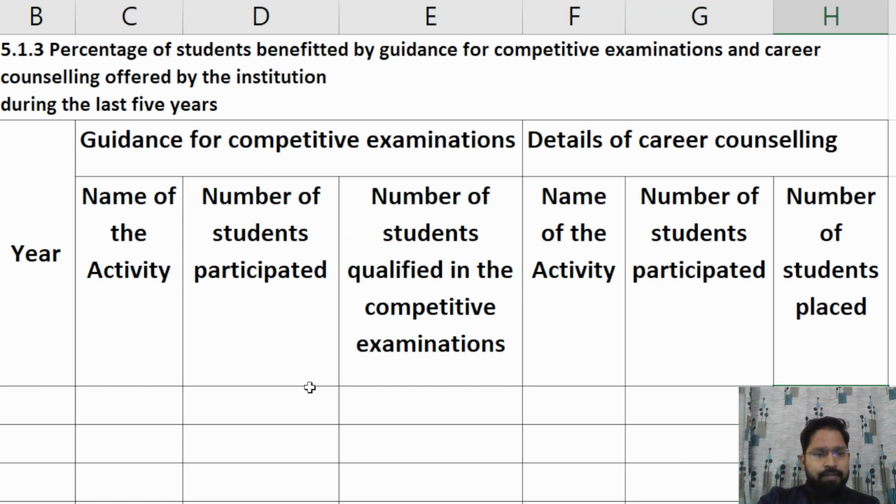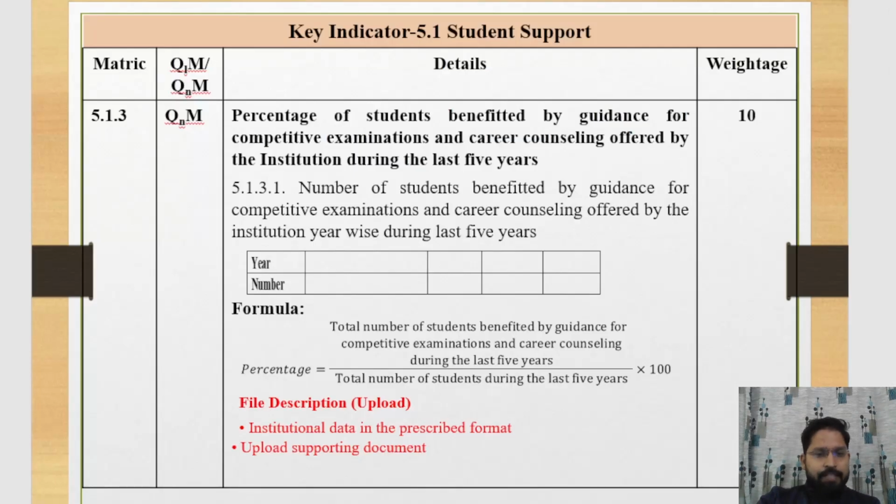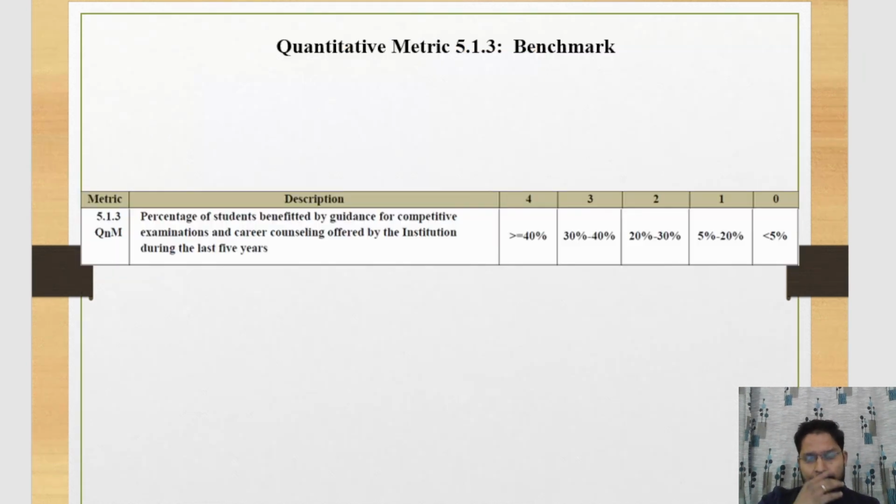Now we discuss the benchmarks of this matrix 5.1.3. This one is the benchmarks. Inside the benchmarks, we look at the percentage of students benefited. If the percentage of students benefited is greater than or equal to 40%, then your institute will receive grade 4. If the students benefited are 30 to 40%, then your institute will receive grade 3. And similarly, you can see in this template.